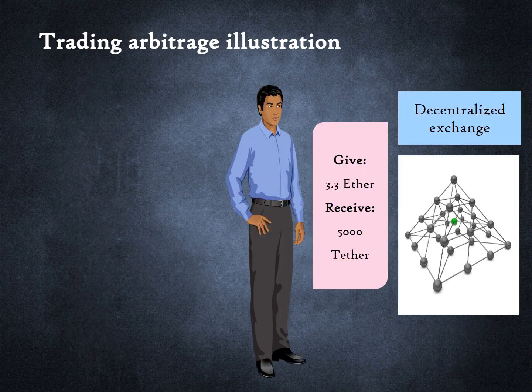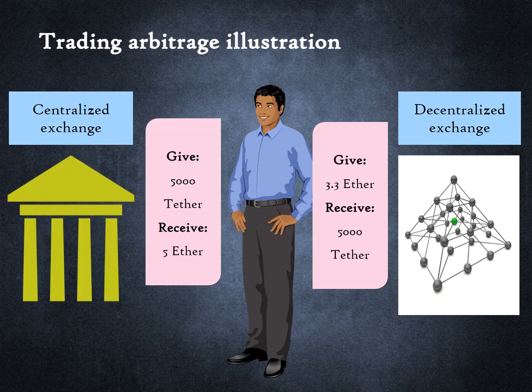Now Bob takes the 5,000 Tether and redeems them for Ether in a centralized exchange. Since in a centralized market, 1 Ether equals 1,000 Tether, Bob can get 5 Ether in exchange. Hence, Bob has made a neat gain of 1.7 Ether. Traders will keep trading against the liquidity pool till equilibrium is reached.